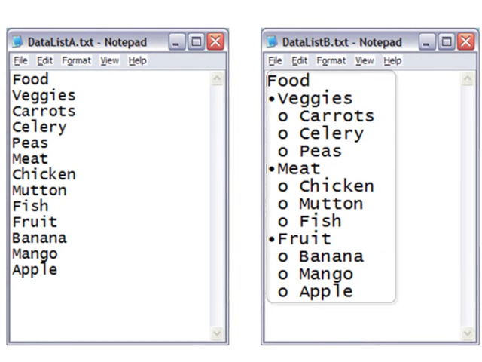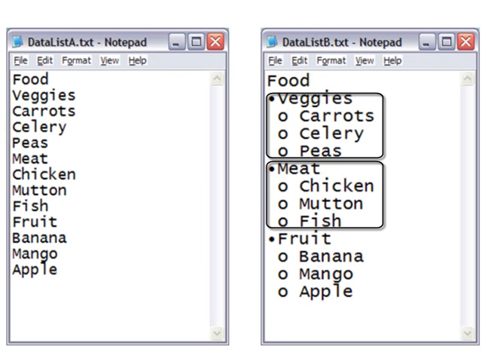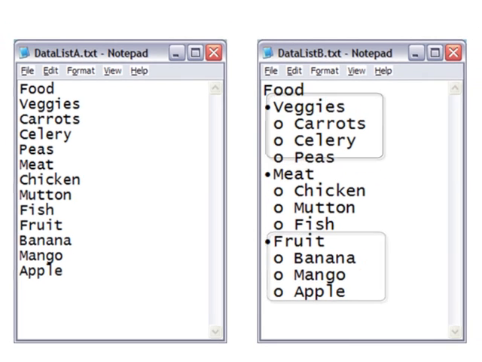Here's food. And according to this list, food is broken down into three categories: veggies, meat, and fruit. And within veggies, we see carrot, celery, and peas are all veggies. Chicken, mutton, and fish are all meat. Banana, mango, and apple, they're all fruit.